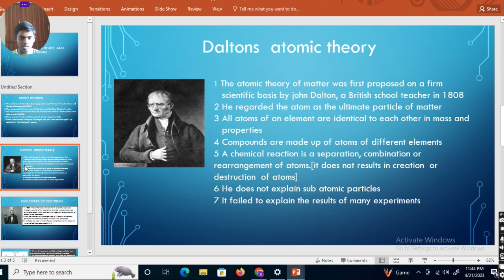That is one example I said. There are a lot of experiments also, like this where electricity is generated. Now this is Dalton's atomic theory.